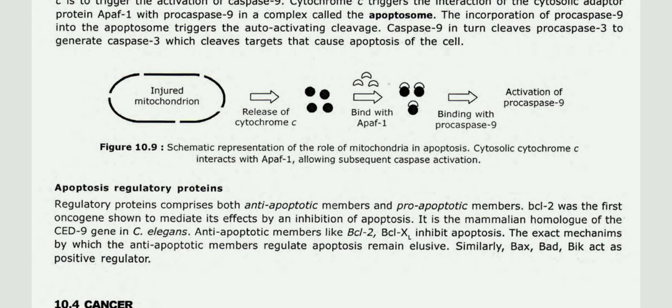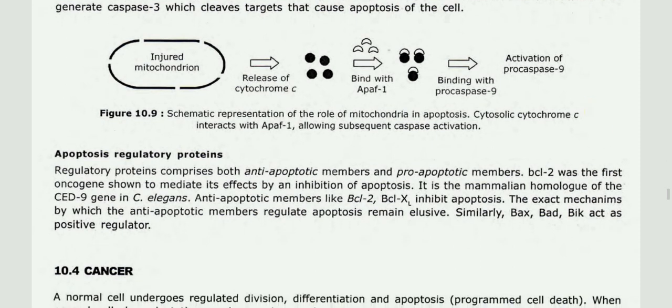Here, injured mitochondria release cytochrome C, which binds with APAF1 and forms a complex with procaspase 9, leading to activation of procaspase 9. This is a schematic representation of the role of mitochondria in apoptosis. Cytosolic cytochrome C interacts with APAF1, allowing subsequent caspase activation.